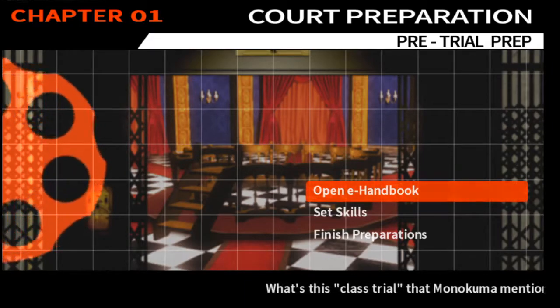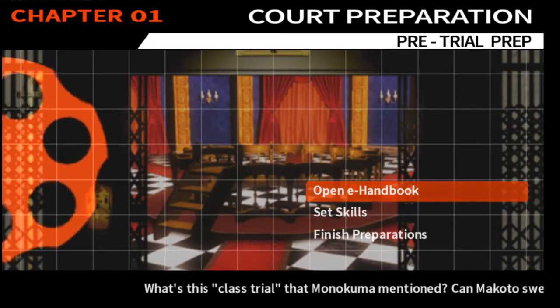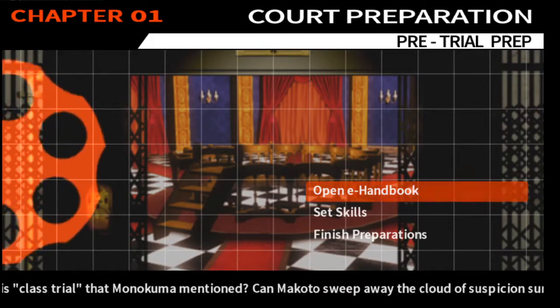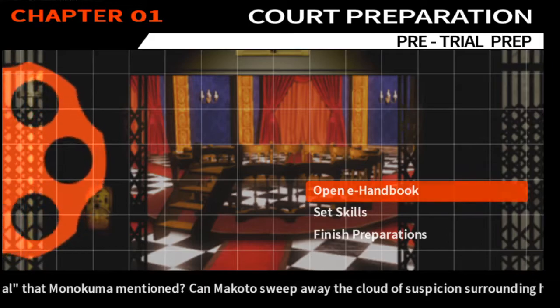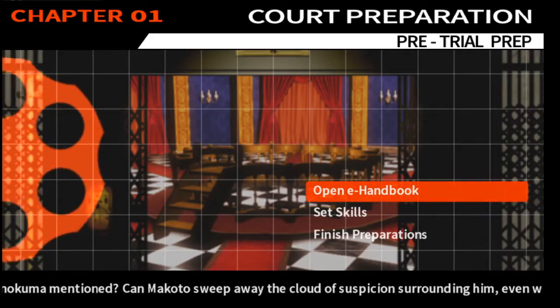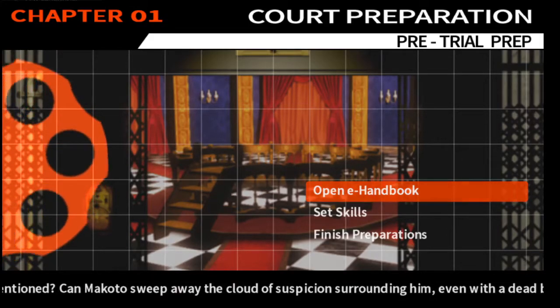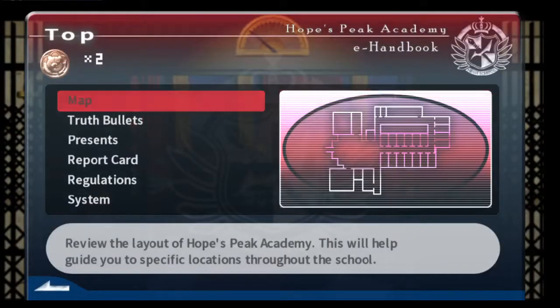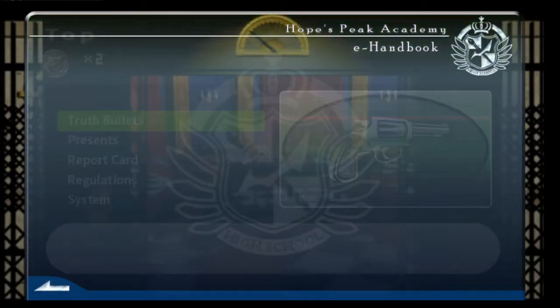Okay, so this is kind of the preparation area where you can look at your e-handbook and review. It is strongly encouraged to review all your evidence at this point in your e-handbook, as well as set the skill that you've earned afterwards. So, open e-handbook. We're gonna check our truth bullets, right?